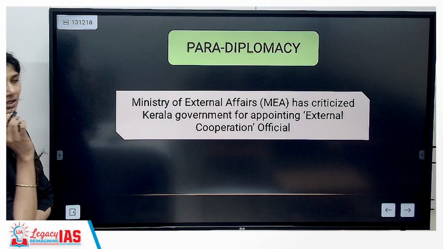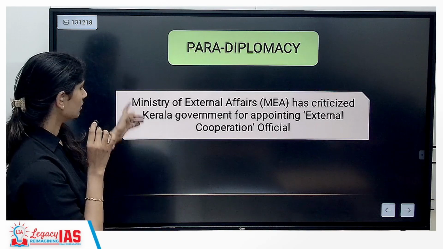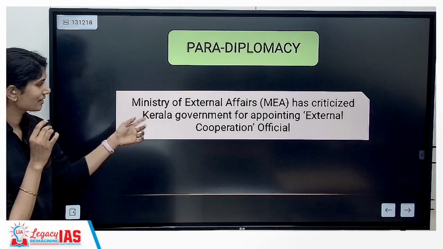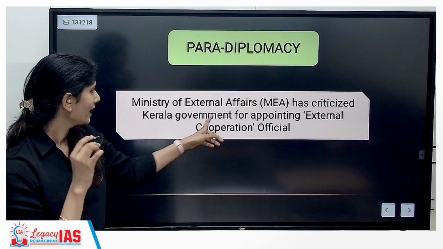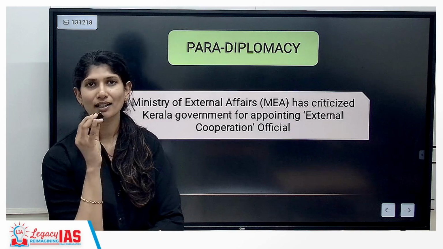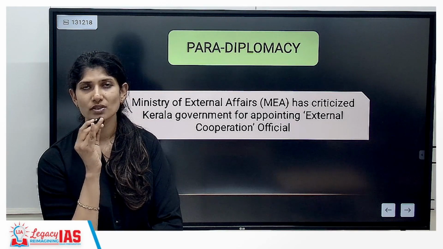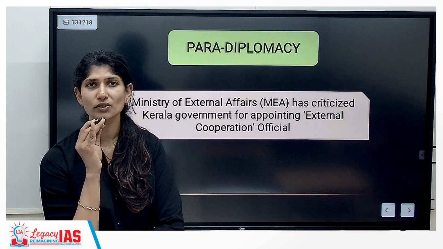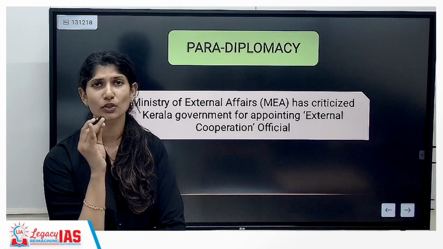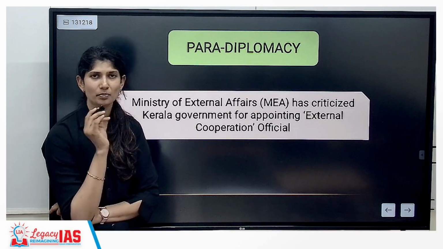Another topic that will be discussed is para-diplomacy. The Ministry of External Affairs has criticized the Kerala government for appointing an external cooperation official, since anything to do with India and another country is not under the ambit or jurisdiction of states. It is the exclusive jurisdiction of the Union.